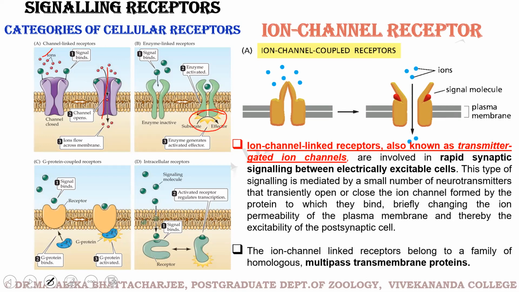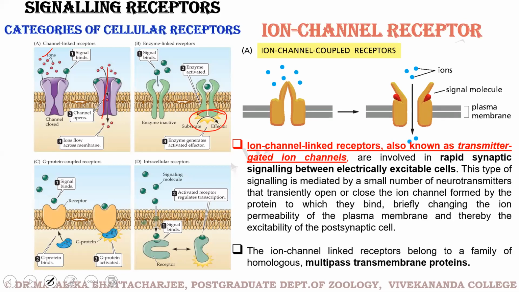Keep in mind that in an enzyme linked receptor, the signal binds to the extracellular part of the receptor, and this brings about a change in the cytoplasmic part of the receptor. In no way does the enzyme move into the cell.